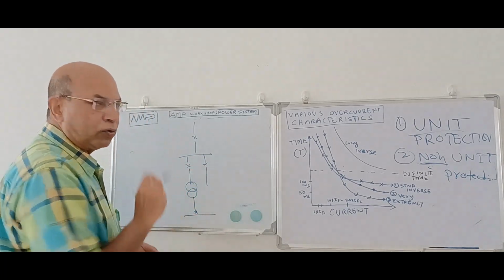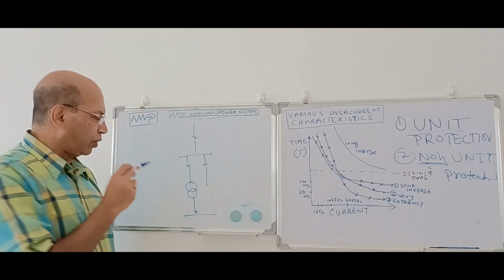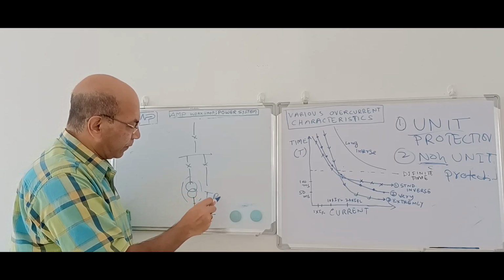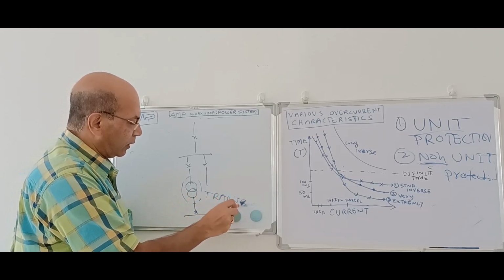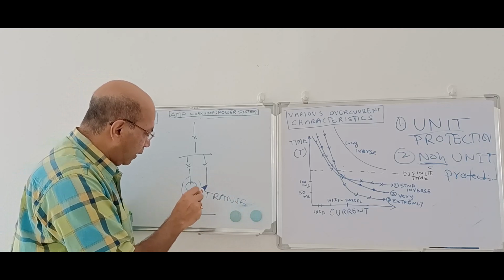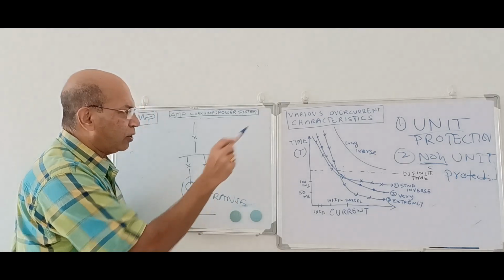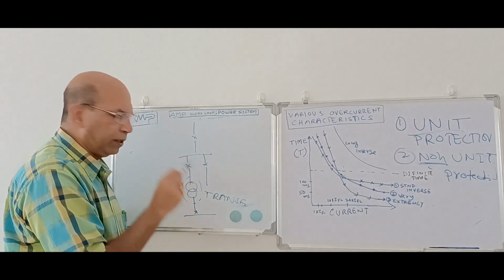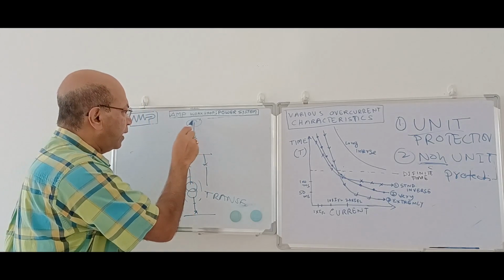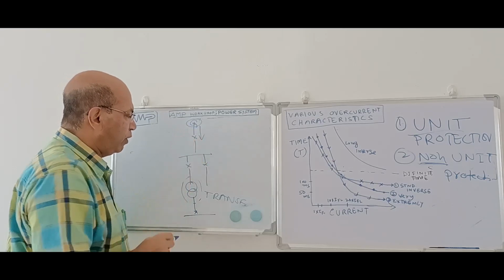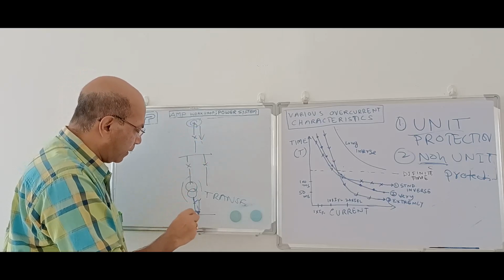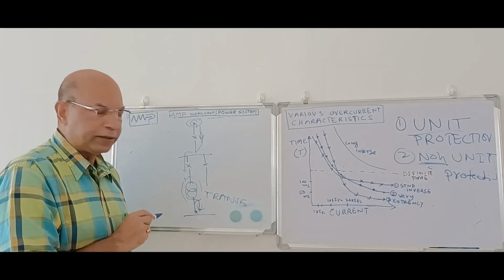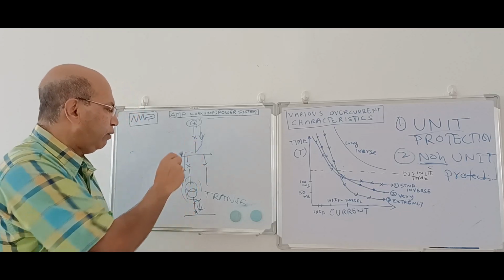Now, when you go to the unit protection, what is this unit protection? Suppose this is a transformer. When this transformer is under short circuit or fault condition, at that time the fault current will flow through all the devices. If this is your source, if a generator is connected over here, the power will be flowing this way. If there is a fault over here, then fault current will come this way and go to the fault. So all these devices are subjected to the fault current.